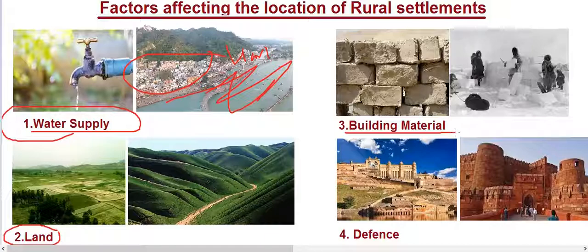Now, building materials. Building material is also one of the points which affect the location of rural settlements. Building materials like wood, stones, mud bricks. You will see that the availability of building materials also affects settlement. If you find mud bricks very easily, then you will settle easily.